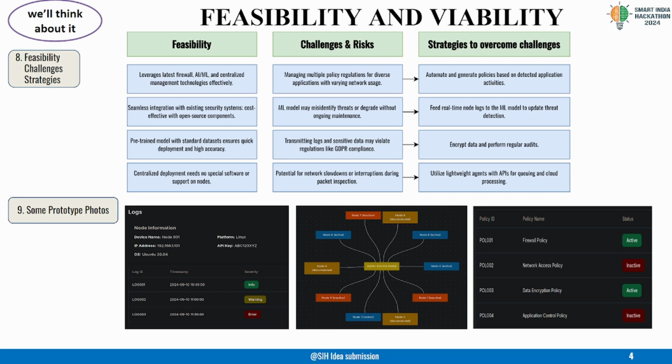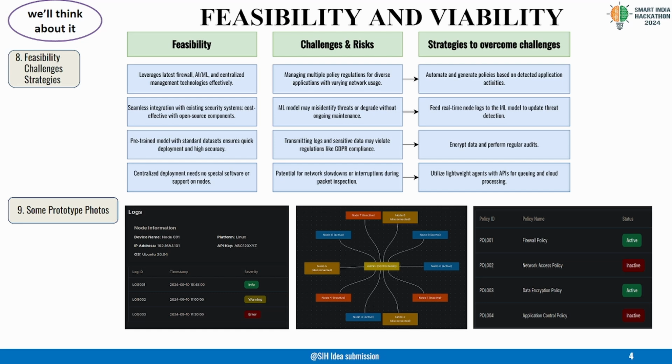The firewall seamlessly integrates with existing security systems and uses open source components to keep costs low. With pre-trained ML models, deployment is quick, accurate, and efficient. Additionally, centralized deployment means that no special software or support is needed on individual nodes, making the system scalable and easier to manage.